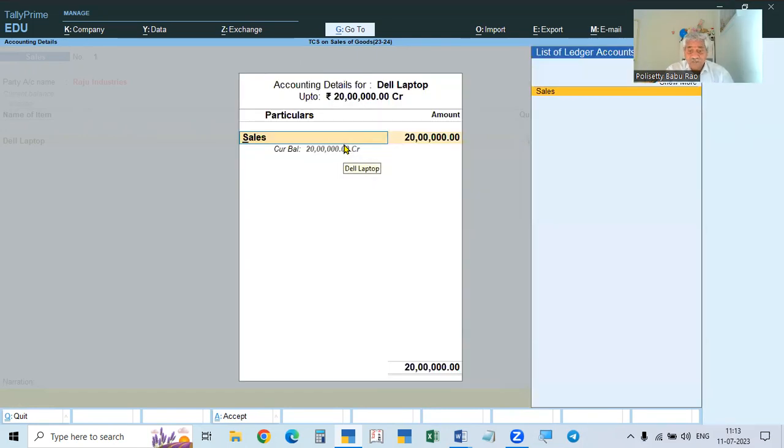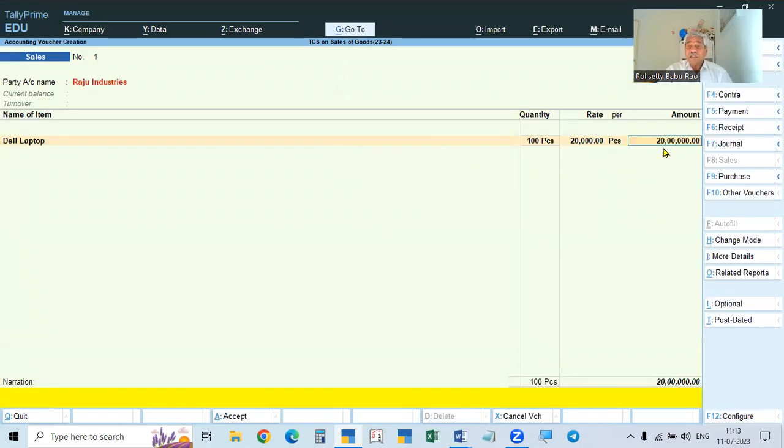If it is not there, select sales for the first time. Okay. And then after that, see here, the tax is to be calculated on the amount in excess. So whether it is exceeding or not, what is the amount on which tax is to be calculated? That is called assessable value. Everything we have to see. And also we have to see whether Raju Industries is local, that is intrastate, or interstate. Everything will be asked and shown here.